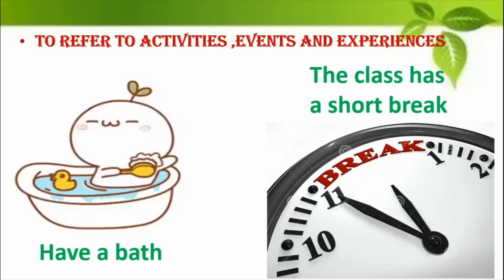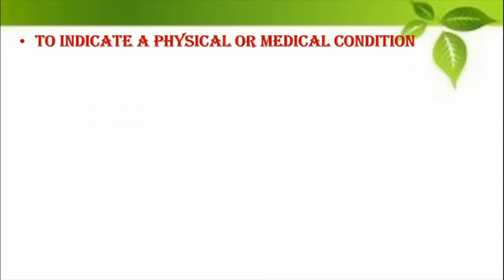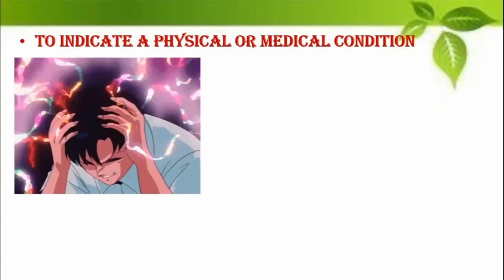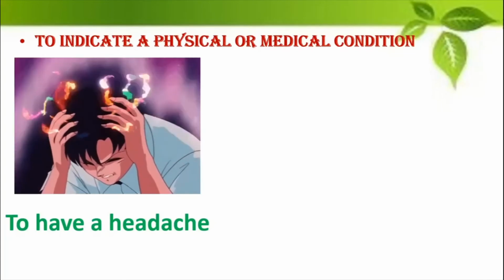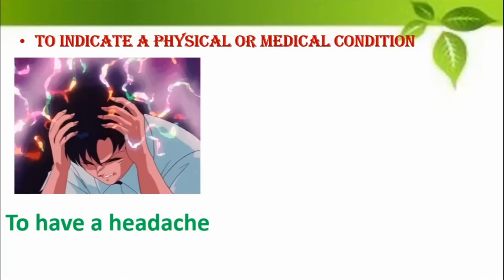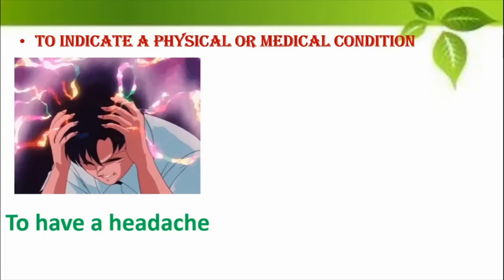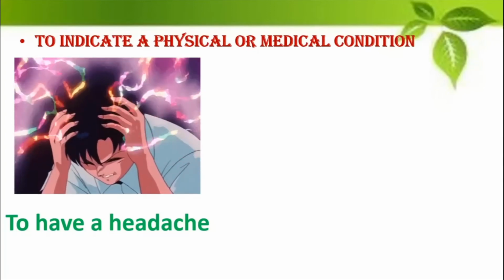Alright, so you can talk about activities or events or experiences also using this particular verb have or its forms. It is also used to indicate a physical or a medical condition. Now what is a physical condition or a medical condition? When you are not well, when you are sick. So when you have a headache, you say to have a headache. Raman had a headache. So that is the past tense of have. Okay, so you use this verb have when you want to indicate a physical or a medical condition.